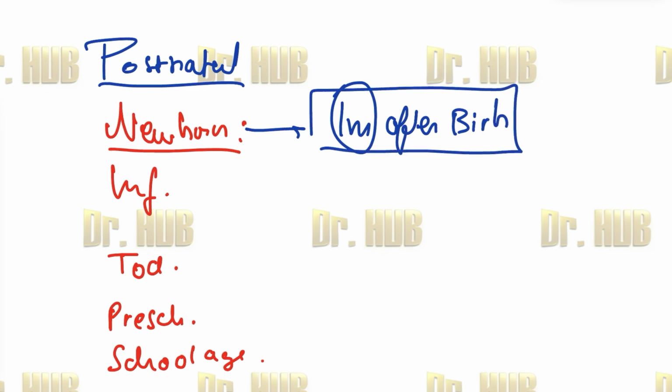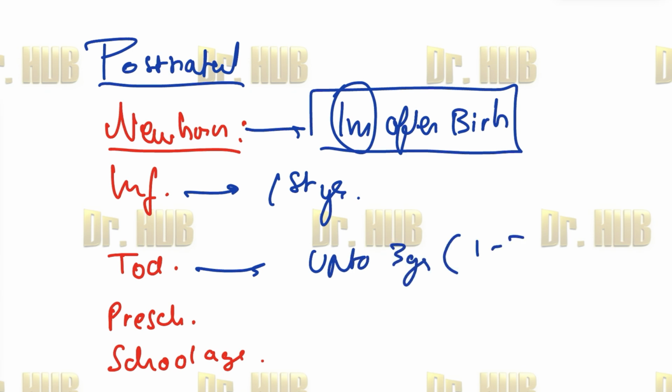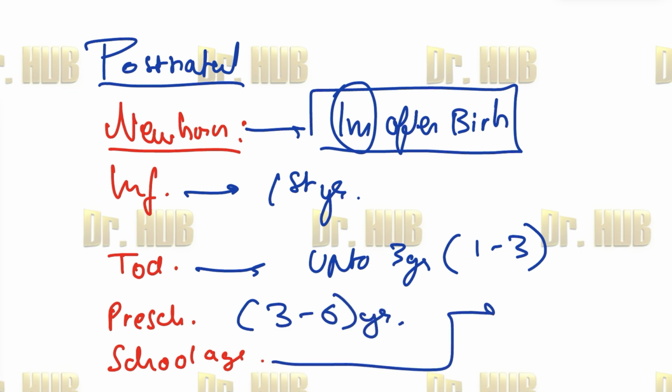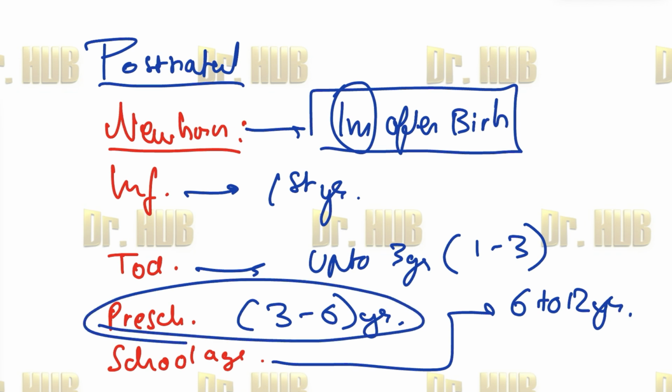Next, when is the infancy? Infancy is nothing but the first year. Next is the toddler. The toddler is up to 3 years. That is, to be clear, it is 1 to 3 years of age. Then preschool is about 3 to 6 years. School age is about 6 to 12 years. So preschool is 3 to 6 years.